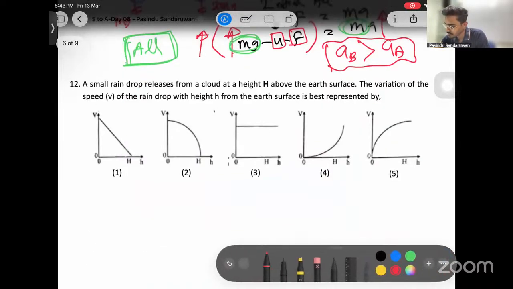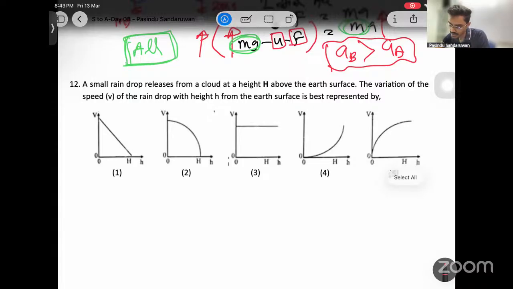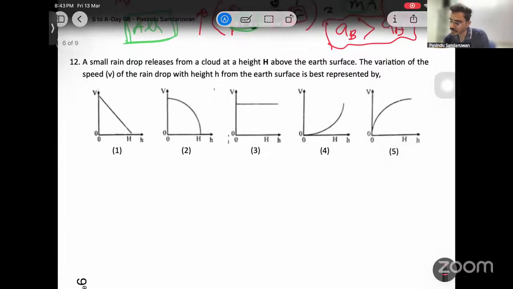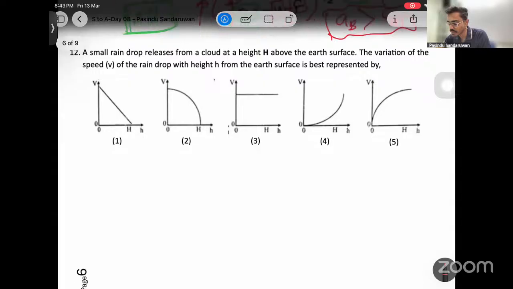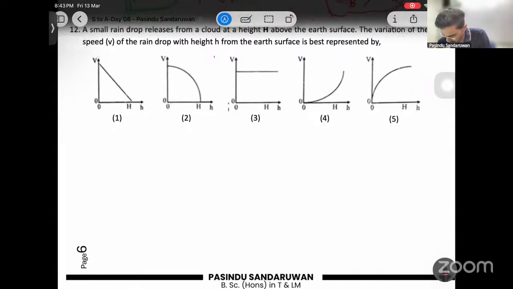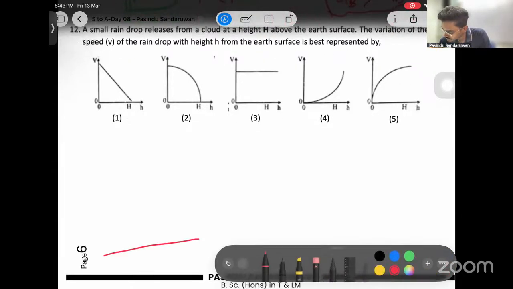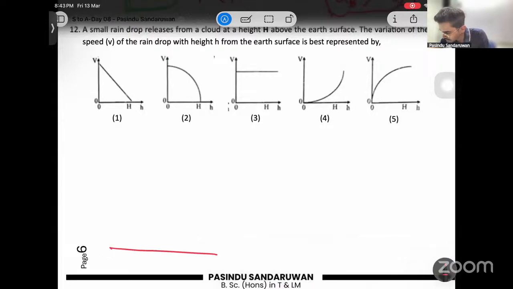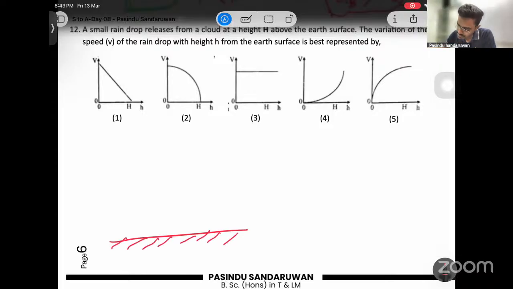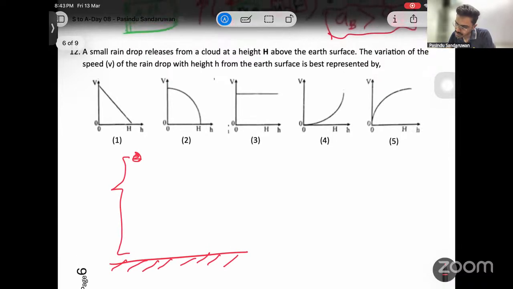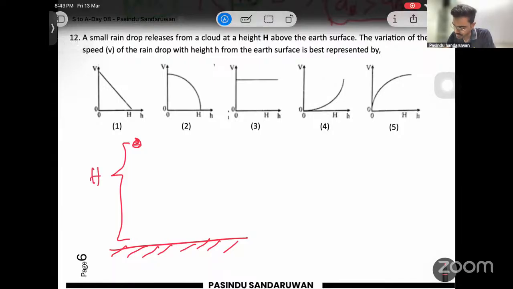12. Graphing. A small raindrop is released from a cloud at a height H above Earth's surface. The variation of the speed v of the raindrop with height h from Earth's surface is best represented by... Say this is the Earth's surface, and this drop is released somewhere here, capital H above the Earth's surface.